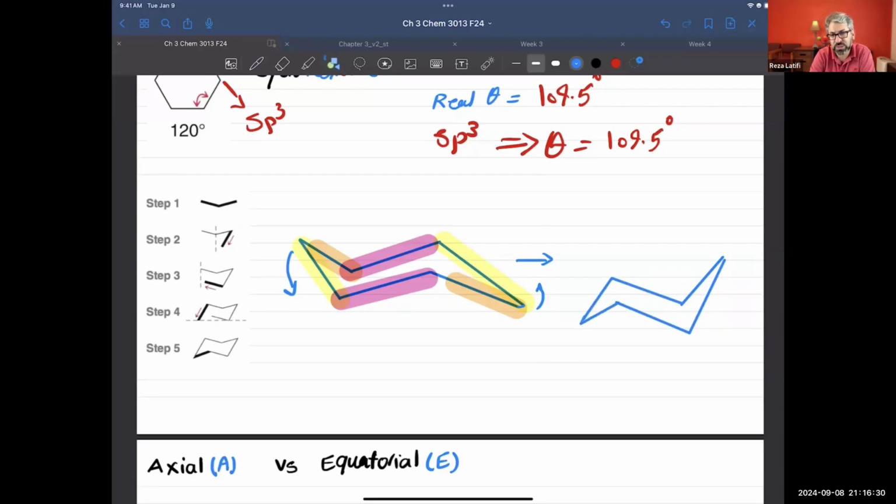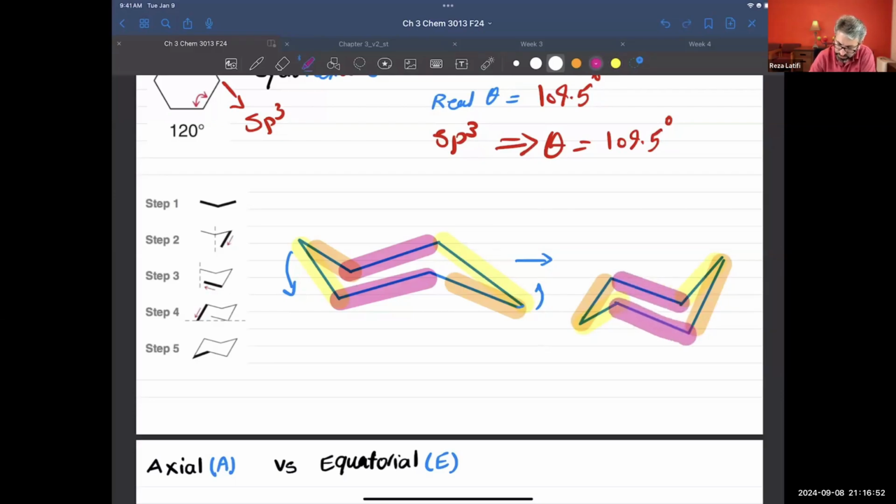Okay, that's another version of it. Again, this line is parallel to that line, and the yellow one is here and it's parallel to this one. And those two also are parallel. This conformation, we call it a chair conformation, is the most stable one. Why? Because it has a bond angle of around 109.